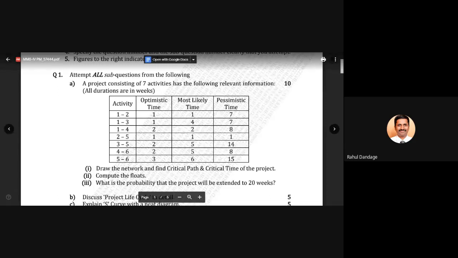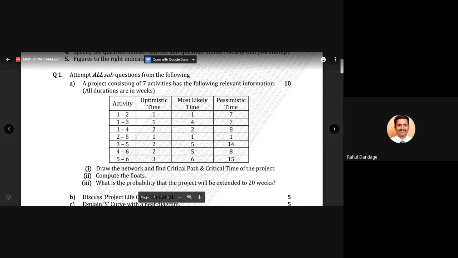So today we are going to solve a problem from a university paper. There are total 7 activities: 1-2, 1-3, 1-4, 2-5, 3-5, 4-6 and 5-6. Their optimistic time, most likely time and pessimistic time are given to us. We have to draw the network and determine the critical path and critical time of the project. Also we have to calculate the floats for all, and then determine the probability that the project will be extended to 20 weeks.